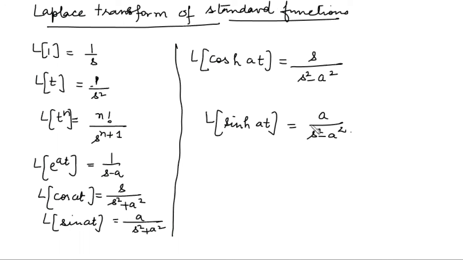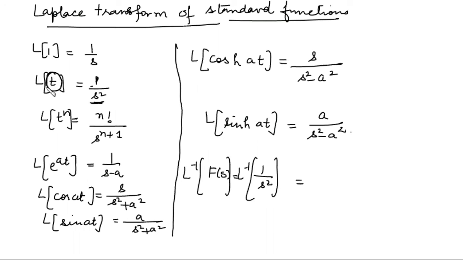The same way you can find out Laplace inverse. अगर आपको F(s) given है, मान लो F(s) given है 1 upon s square, then what will the Laplace inverse be? So that means we have to find f(t). f(t) क्या होगा? ये किसका inverse है? t का. Laplace किसका था? ये t का. So this Laplace transform is an operator, right?